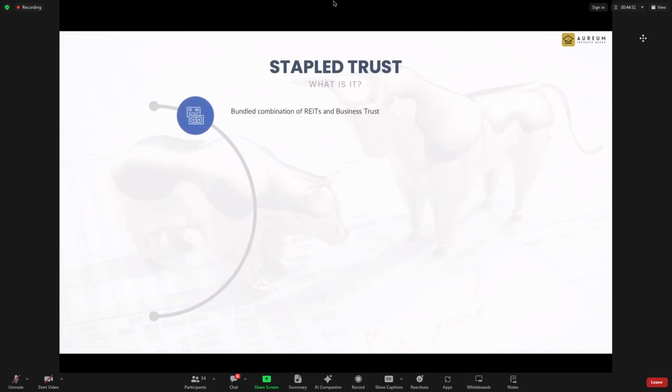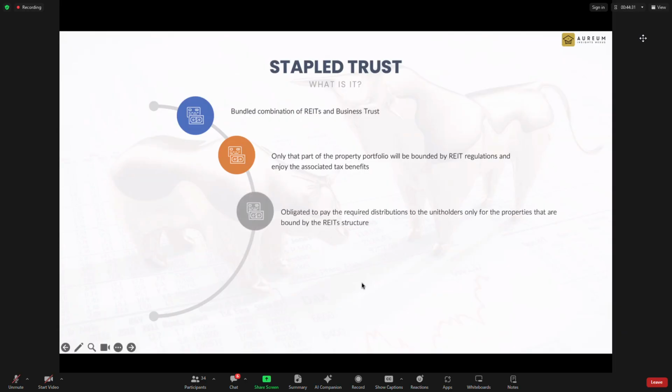They are bundled together as one entity, and only the property portfolio side, that means only the REIT part, is bound by the REIT regulations and has the tax benefit. The other part is not bound by it because they are doing business, so they follow the business trust rules. And thus only the REIT portion is obligated to pay up to 90% of the income as dividends. So that's how it works.